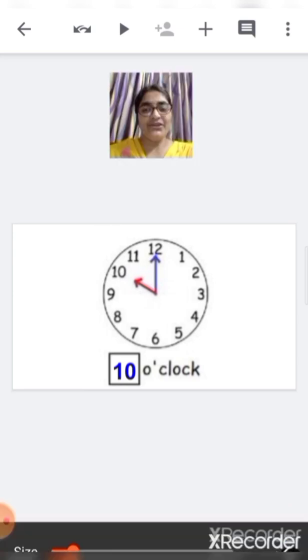Now here you can see the small hand is on 10 and the big hand is on 12. So what is the time? The time is 10 o'clock. What is the time children? 10 o'clock. You will say 10 o'clock.